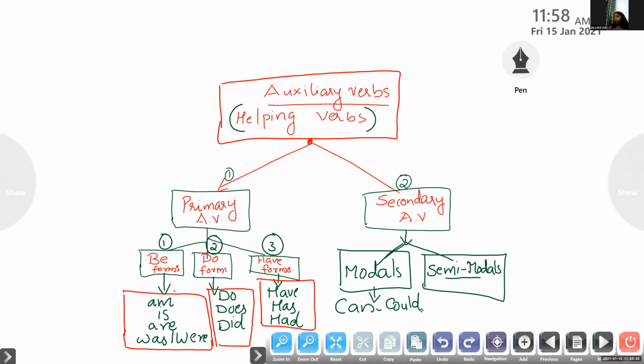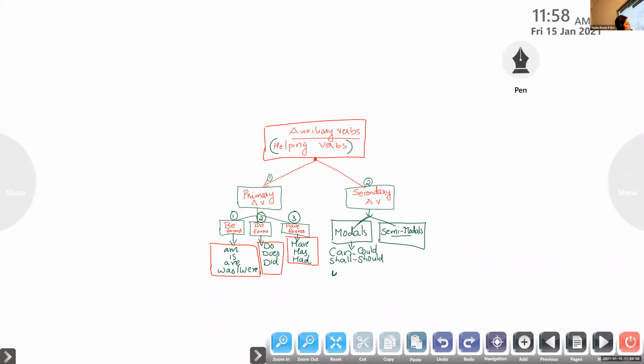Can, could is a modal auxiliary. Shall, should is another modal auxiliary. Will, would.